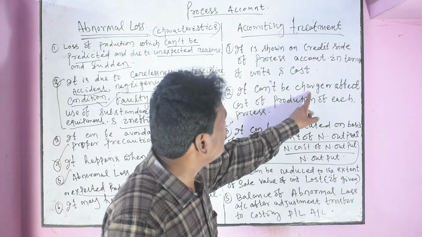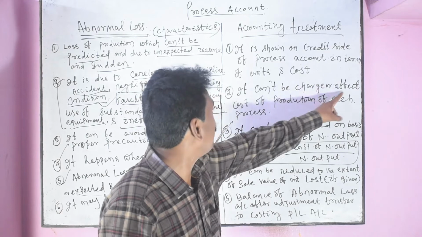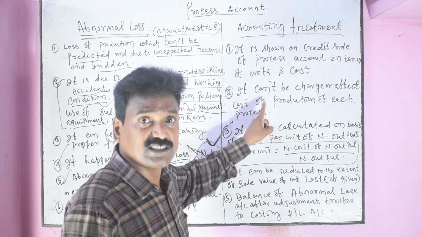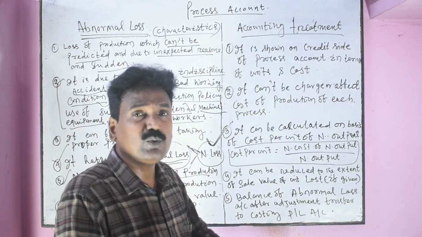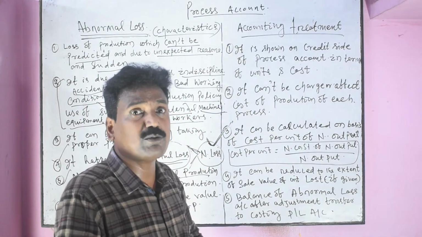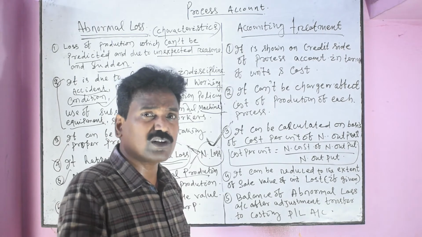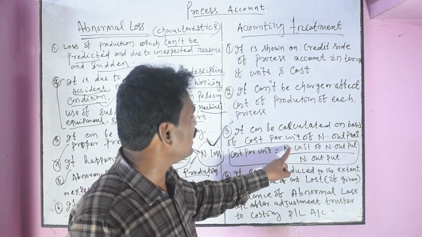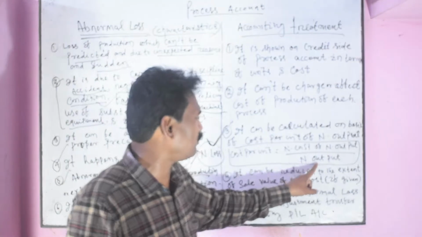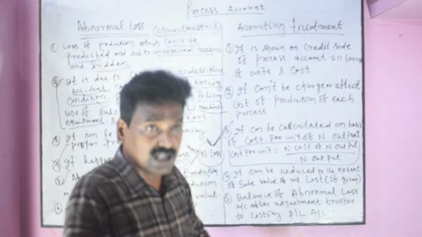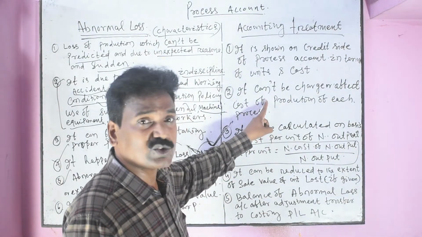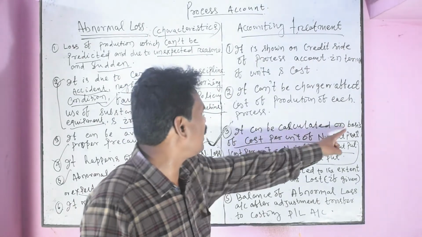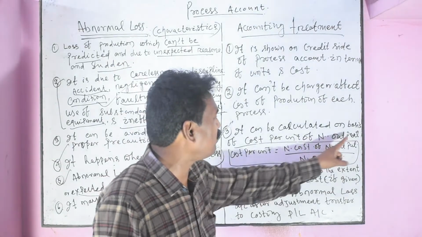It can be charged, it cannot be charged, or affect cost of production of each process. It is very important. It has no relation, it is due to an abnormal reason, with the cost of production. Calculation of cost of production is done on the basis of cost per unit, that is normal cost of normal output by normal output, only taking normal loss. So it cannot be charged to cost of production.